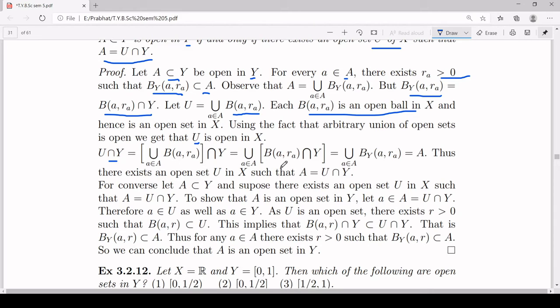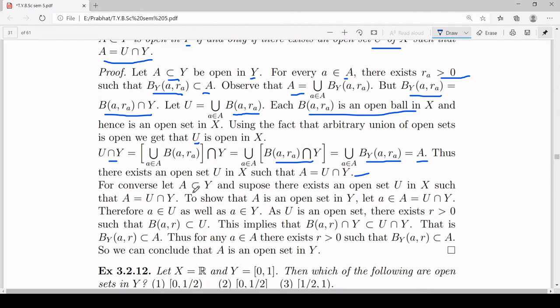And this is equal to, now this B(a, r_a) intersection Y is the open ball centered at a of radius r_a inside your metric subspace Y. So this is the union of B_Y(a, r_a), a belongs to A. And this, that is the observation you had made, is equal to A. So you have proved that U intersection Y is equal to A. Thus there exists an open set U in X such that A is equal to U intersection Y. Now the converse we will prove.